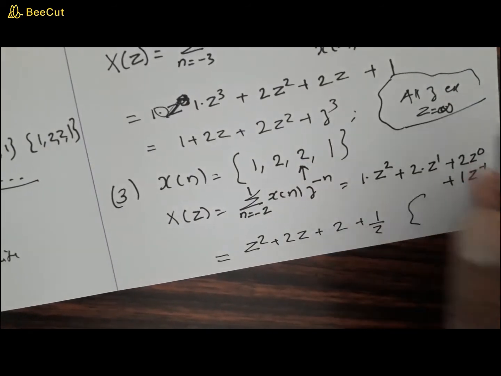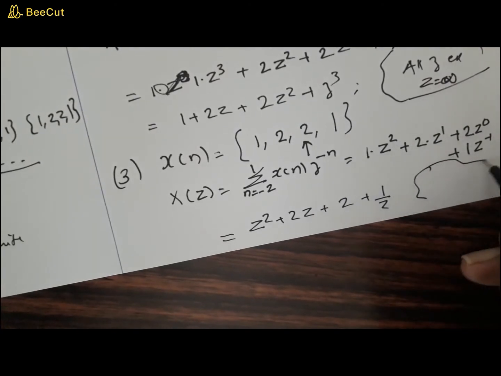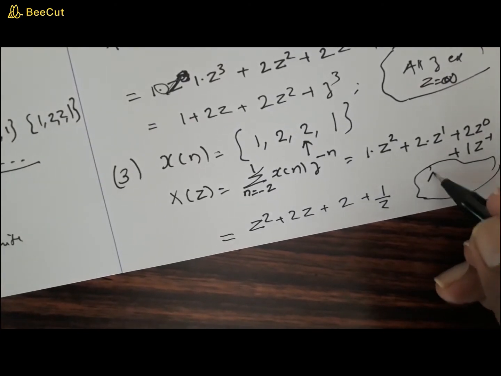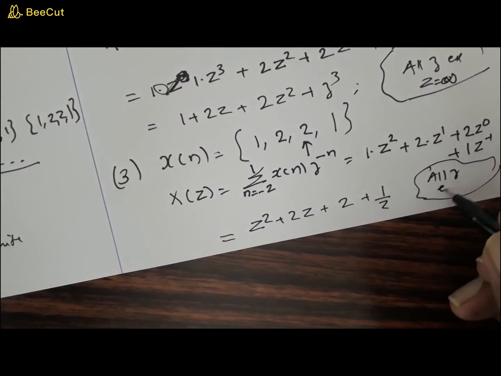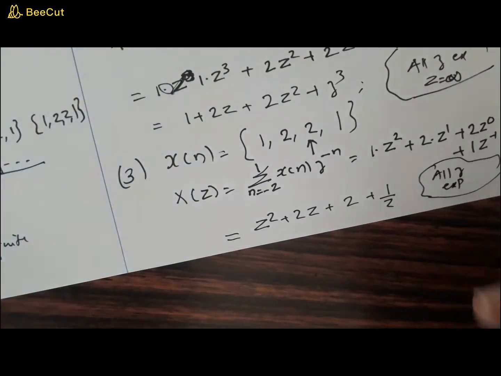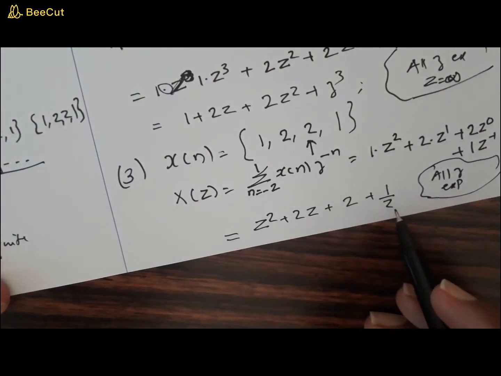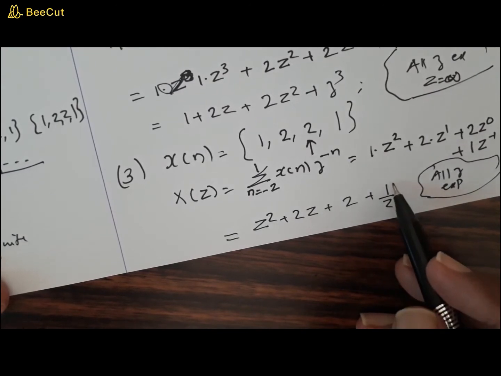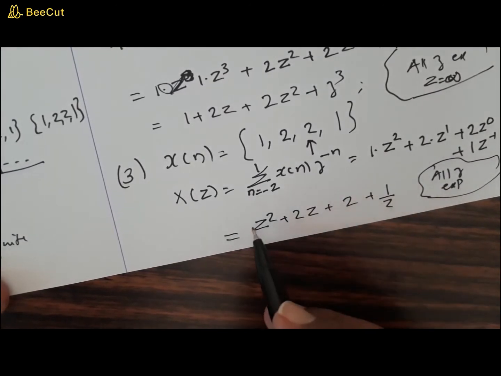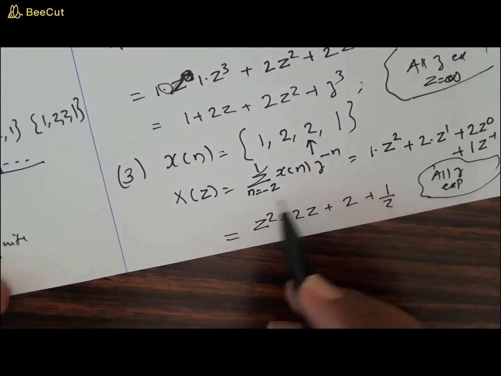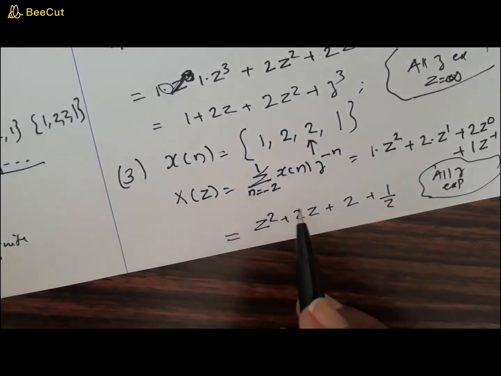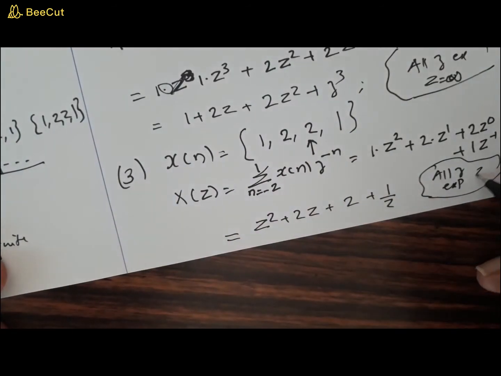So what can you say about the z transform of this? All z except, you need to discard 2 points. What happens at z equal to 0? This becomes infinity. Now what happens at z equal to infinity? This becomes infinity. So x of z will become indefinite at 2 points, that is, at z equal to 0 and z equal to infinity.